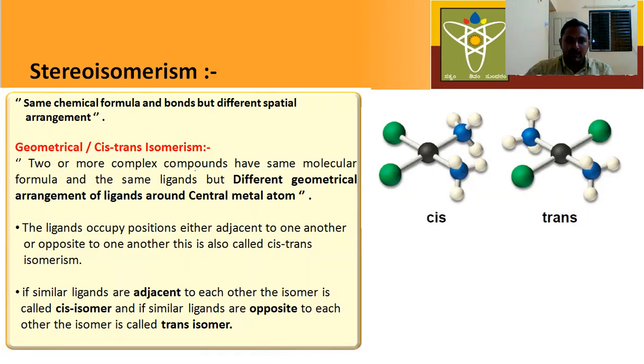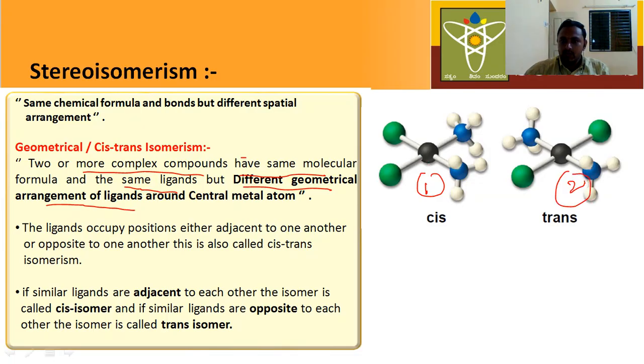What is geometrical isomerism? Here two or more complex compounds have the same molecular formula and the same ligands, but what is different? The geometrical arrangement of ligands is different. Yes, there is a difference in arrangement of ligands. For example, here there are two compounds. This is the first compound and this is the second compound.